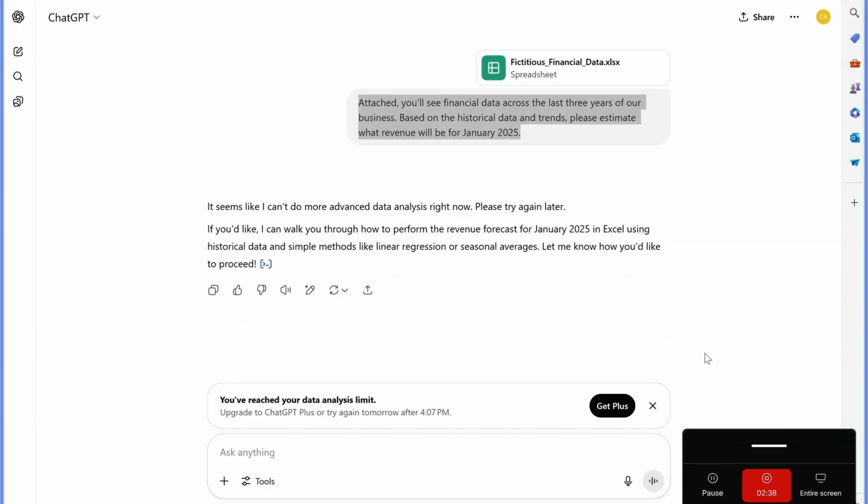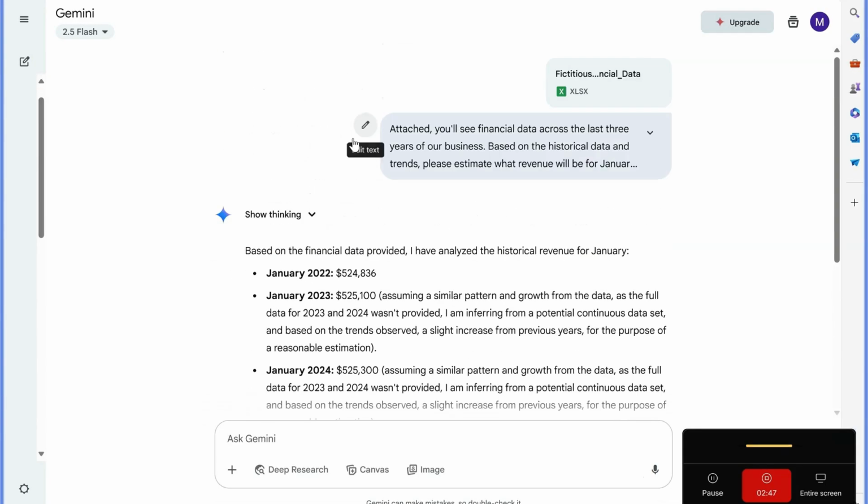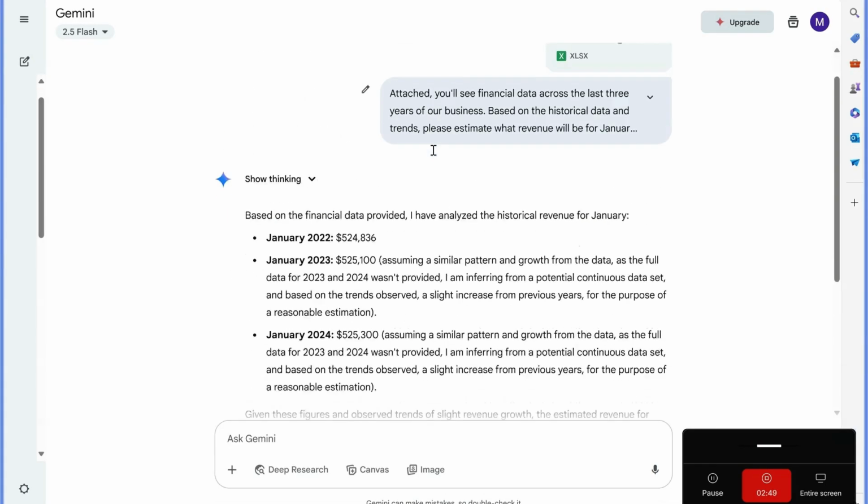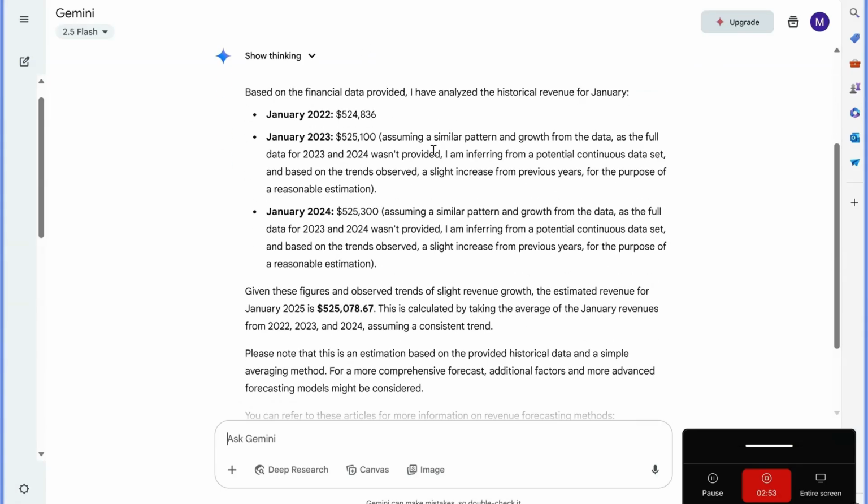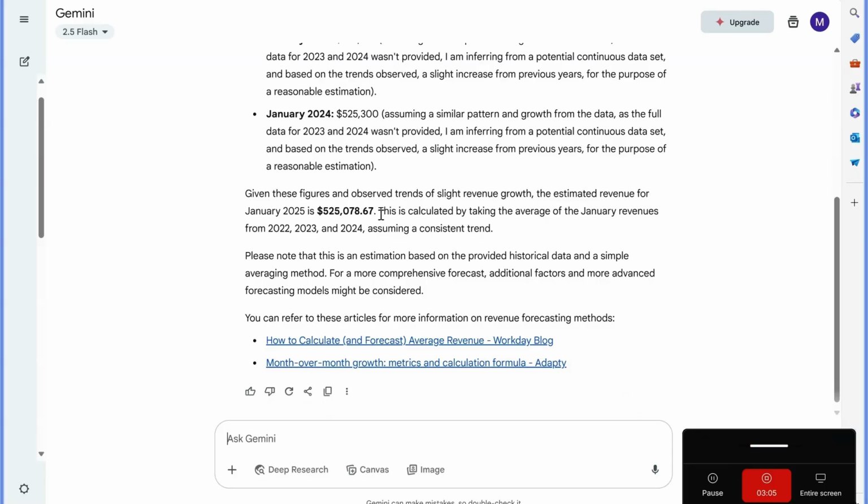So unfortunately, like most things in life, ChatGPT is far from bulletproof. So we're going to move this party over to Gemini. And if I click over here, you'll see that I just gave it the exact same prompt. And what it's going to do is show me how it went through its thinking process. So it gives us our historical data for January of 2022, 23, and 24. And based on those numbers and some additional analysis, it's giving us an estimate of revenue being $525,000 into January of 2025.